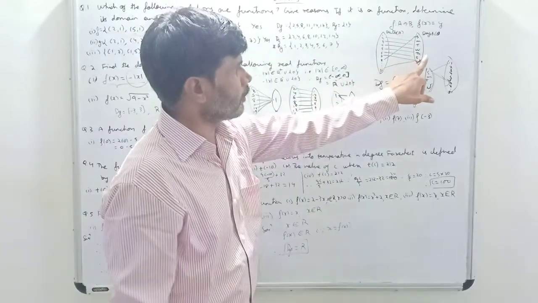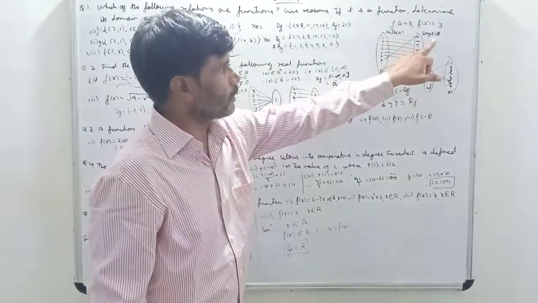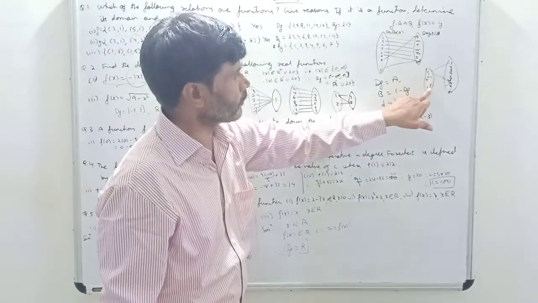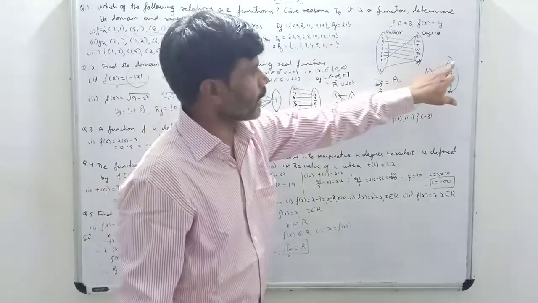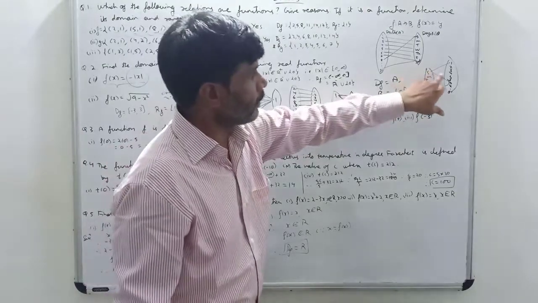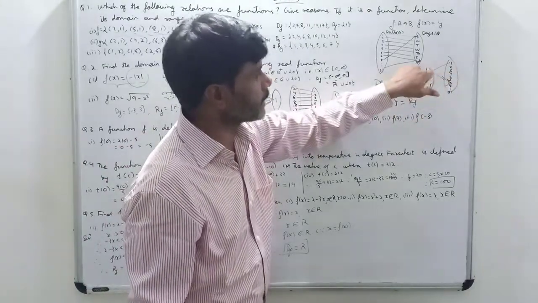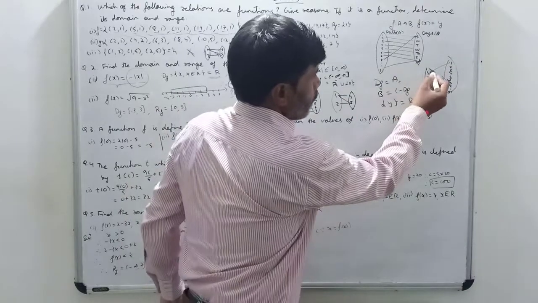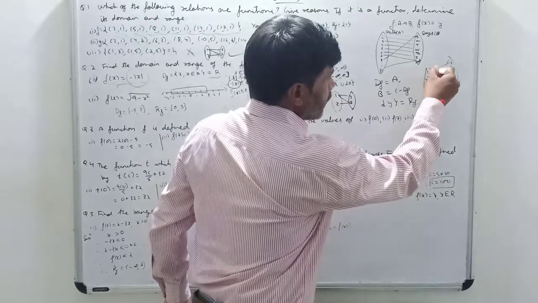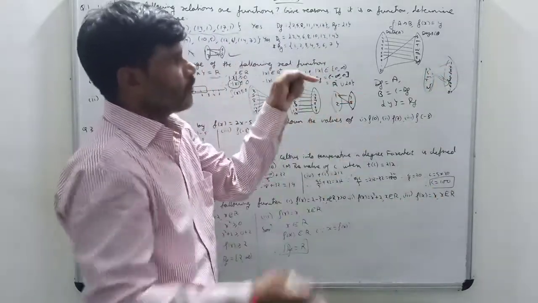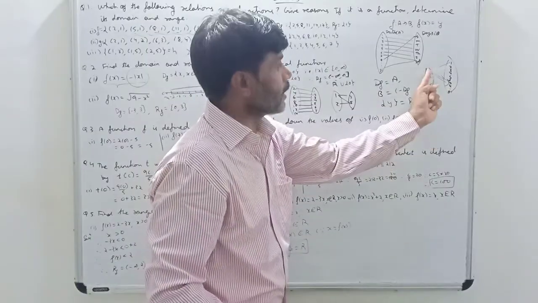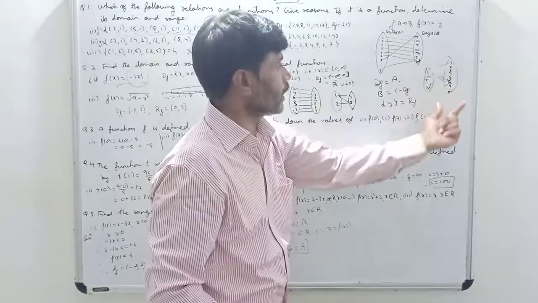Now if we think in the reverse order, days to dates, the converse. So what will happen? Sunday, Monday, Tuesday, Wednesday, Thursday, Friday, Saturday. Suppose on Sunday first date is coming. Then again on Sunday, 1, 2, 3, 4, 5, 6, 7, and again Sunday will come on 8th date. Sunday will be associated with 1 also, then Monday 2, Tuesday 3, like that. Again Sunday will be associated with 8. So Sunday is associating with what? First date also and 8th date also. So this will not be a function. Why? It is not a unique association. So this is not a function.